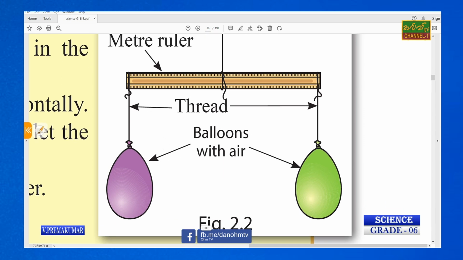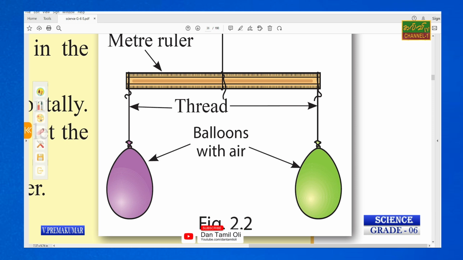Meter ruler and thread, balloons, different color balloons. We are going to do the experiment to know whether air has mass. So two balloons with air.